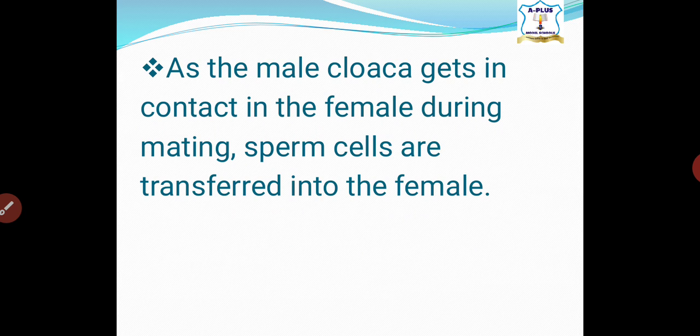So when this happens, sperm is released from the cloaca into the female reproductive system, which the female takes in.